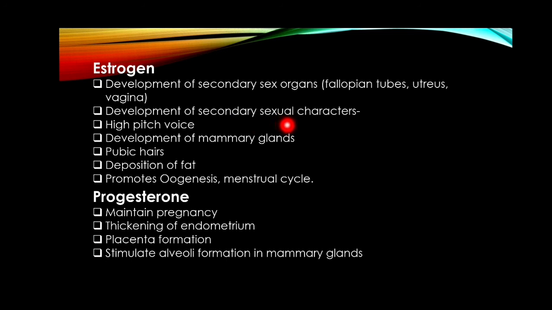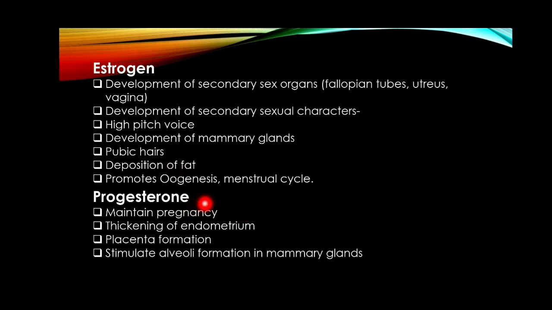Second is the development of secondary sexual characteristics which are found only in female. What are these? That is high pitch voice. Second is development of mammary gland. Third is pubic hair, deposition of fat in different body parts of a female. And we have already discussed this, that they promote this oogenesis and the menstrual cycle. So these are other factors which estrogen controls.